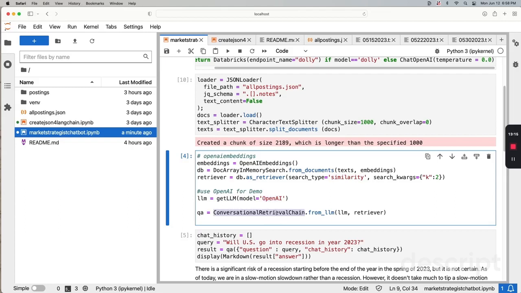And very important, we need to chain the question and answer together. So that's where LangChain comes in, the conversation retrieval chain. This will help you to collect the first question and the answer of a search together when you ask the second question, so that you have that context for the LLM model to reply. So that's what conversation retrieval chain is used for.